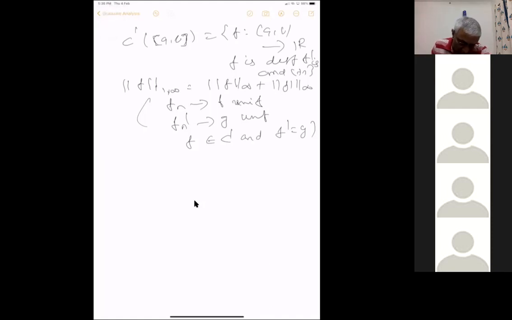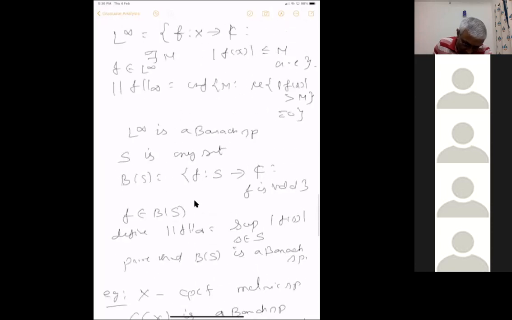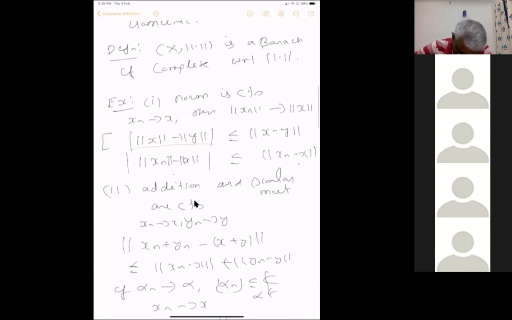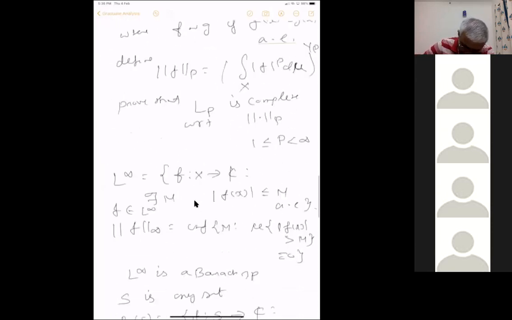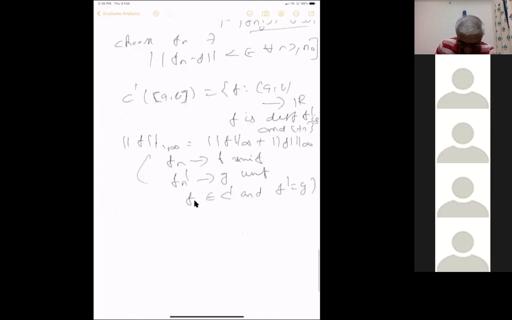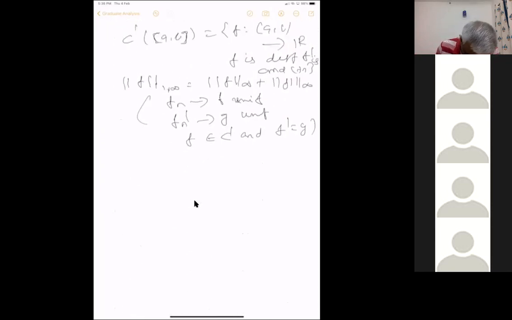Okay, so what else? Anyway, I haven't said anything about the sequence spaces. Usually this is what is called LP. LP is all those sequences xn, n equal to 1 to infinity, xn in C, LP of C or LP of R, whatever.